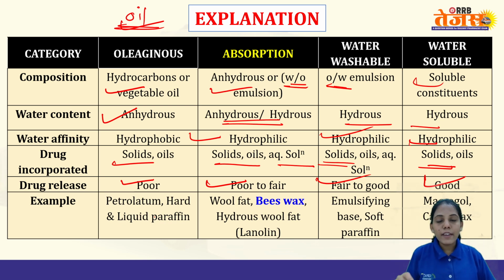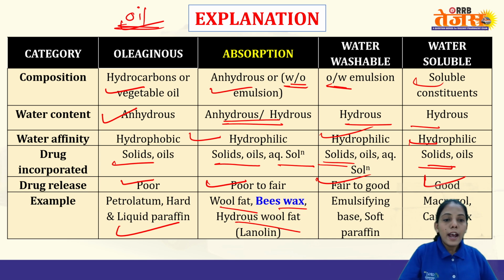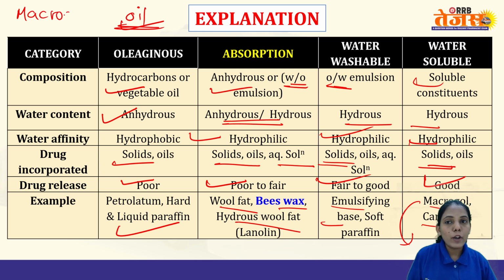Remember, the examples are very important. For the oleaginous, we have petrolatum, hard and liquid paraffin. For the absorption base, we have wool fat, beeswax, hydrous wool fat, and lanolin. For water washable, we have emulsifying base and soft paraffin, and for water soluble, we have macrogol and carbowax. Remember, the alternative name of macrogol is polyethylene glycol.